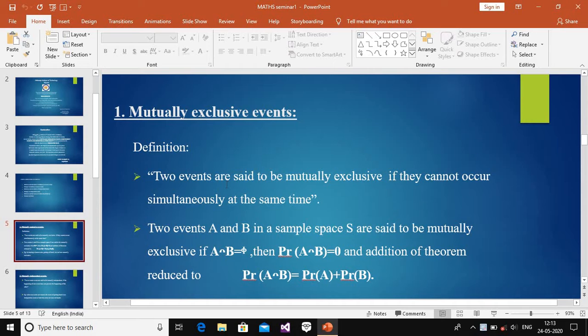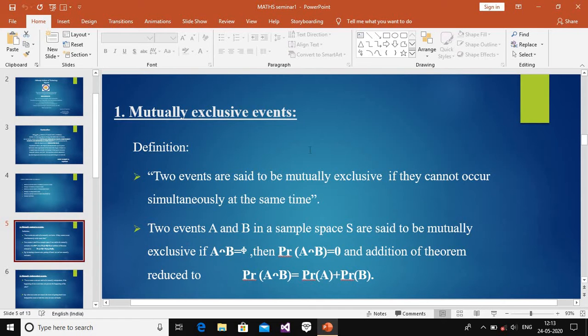The first concept is the mutually exclusive event. Two events are said to be mutually exclusive if they cannot occur simultaneously, at the same time. We can consider an example. Two events A and B in a sample space S are said to be mutually exclusive.